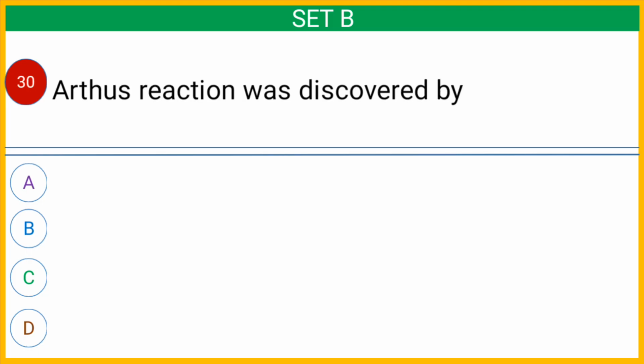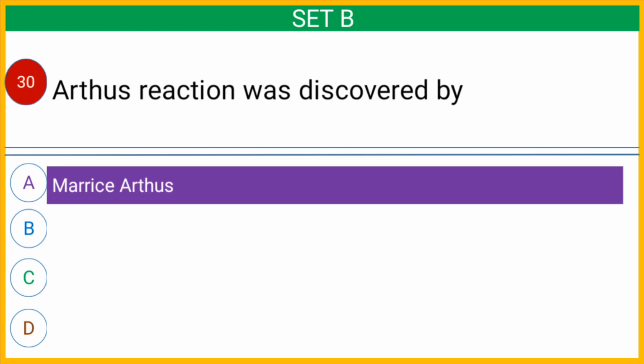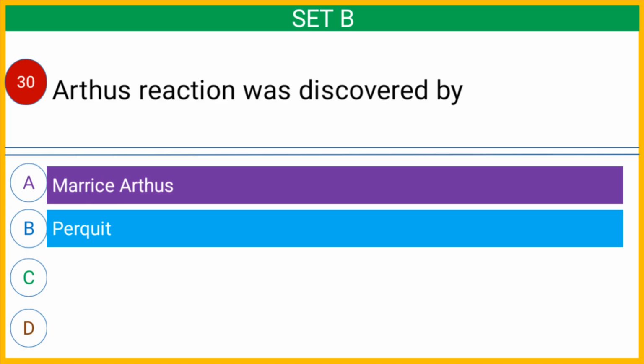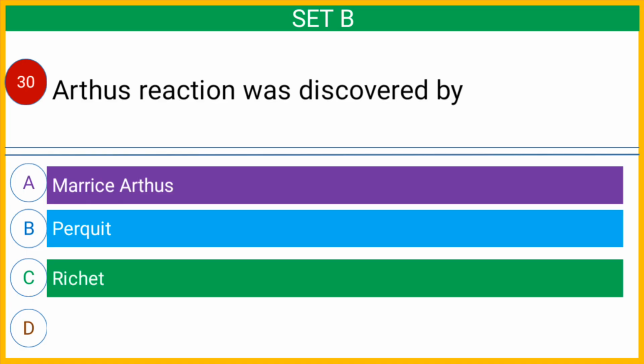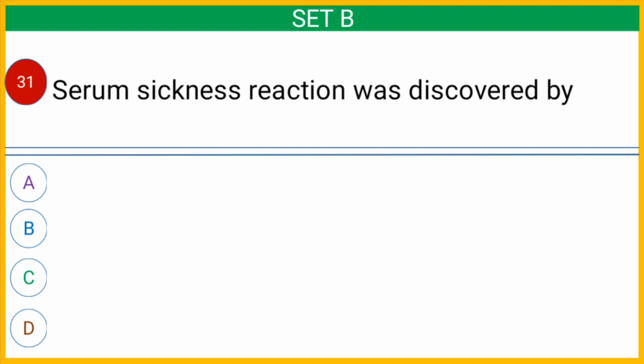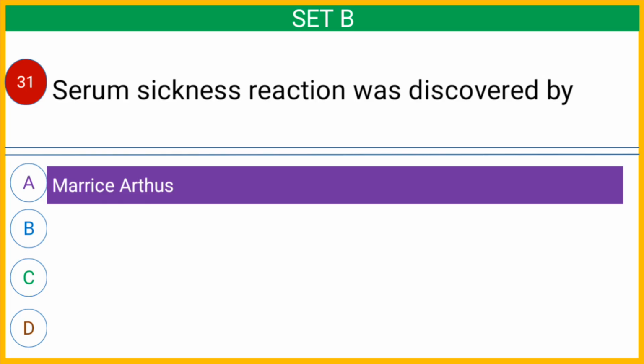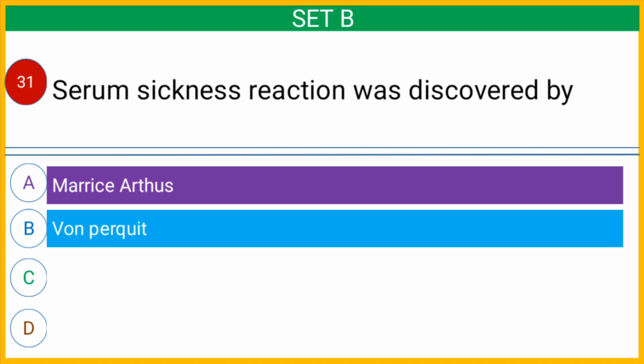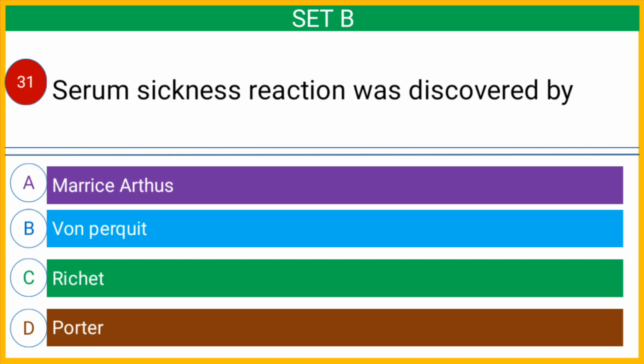Question number 30. Arthus reaction was first discovered by option A Maurice Arthus, option B Burkitt, option C Richet, or option D Porter. The correct answer is option A Maurice Arthus. Question number 31. Serum sickness reaction was discovered by option A Maurice Arthus, option B Von Pirquet, option C Richet, or option D Porter. And the correct answer is option B Von Pirquet.